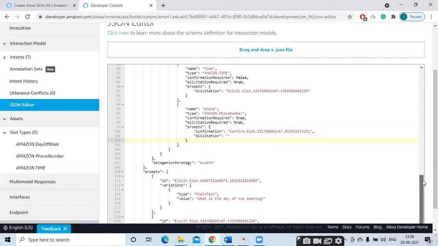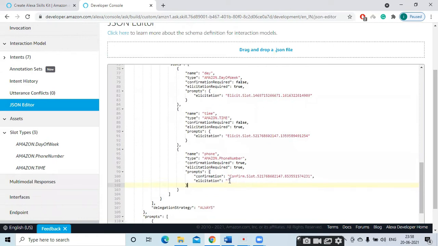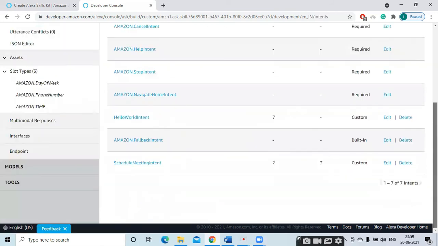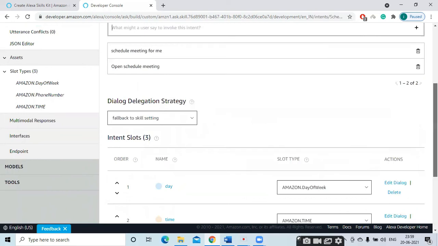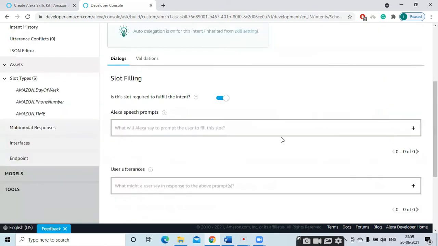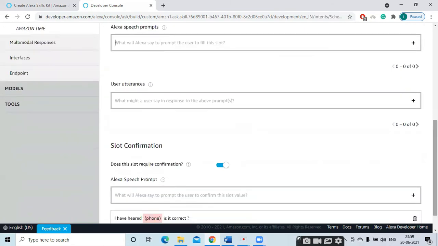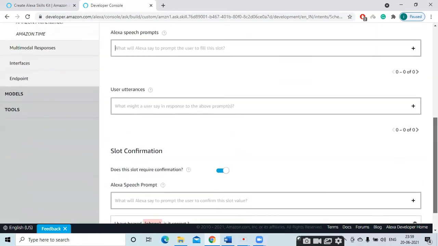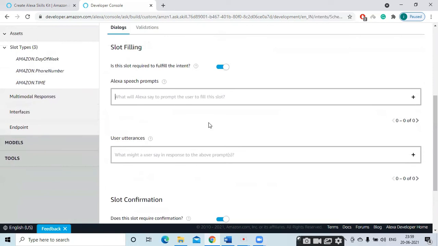I think so. Here no conversation is showing. In the elicitation, the slot should come. Just a moment. I'll check whether I have done everything right. The phone number, that is the dialog. Yes, I have not written anything here.